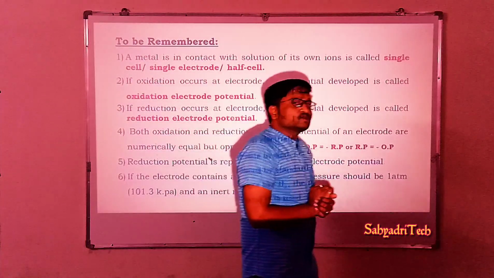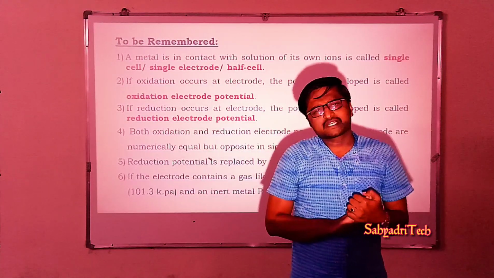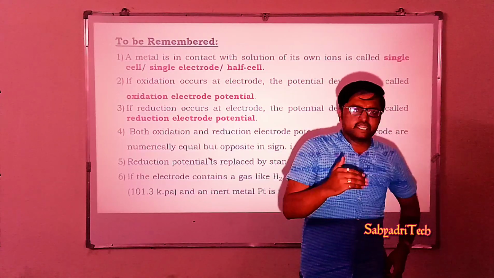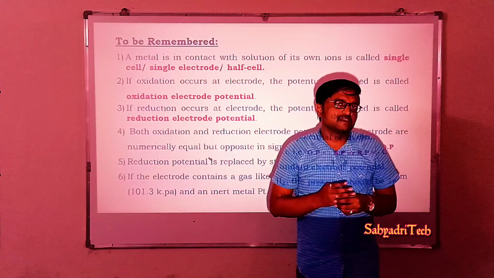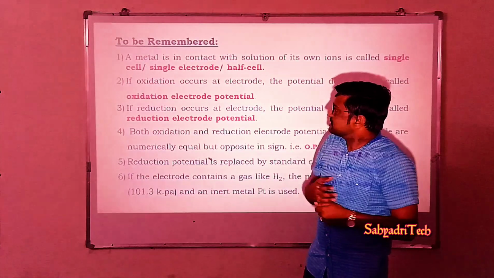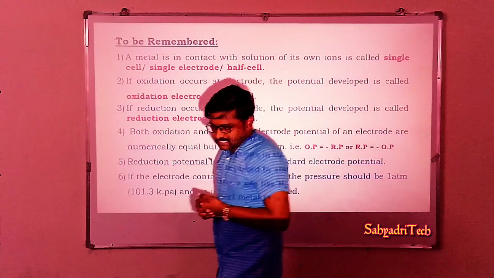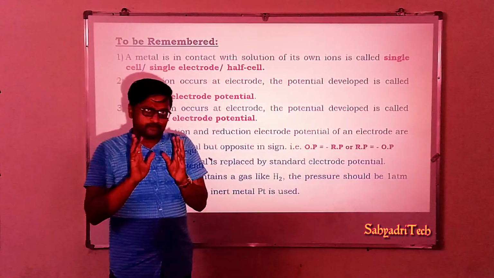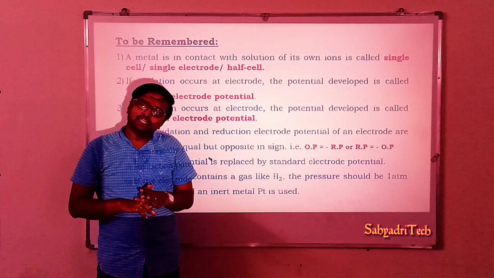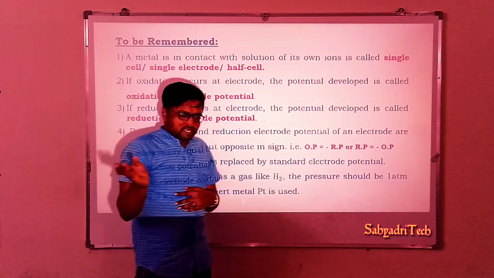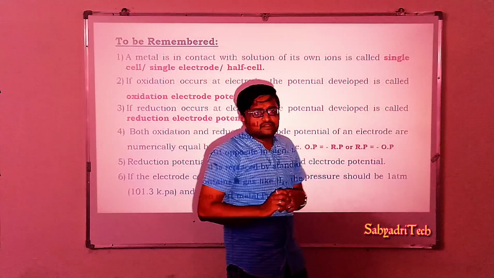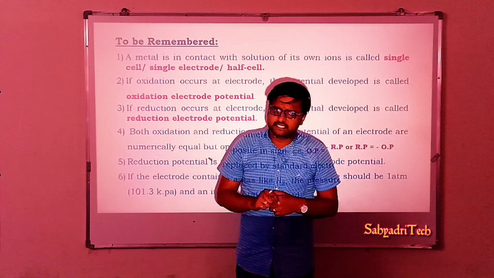Further, as I mentioned, based on the two tendencies, solution pressure and osmotic pressure, the net effect of those two results in either an oxidation half cell or a reduction half cell. So if oxidation takes place at an electrode, then it is called an oxidation half cell. On the other hand, if reduction takes place at an electrode, then it is called a reduction half cell.